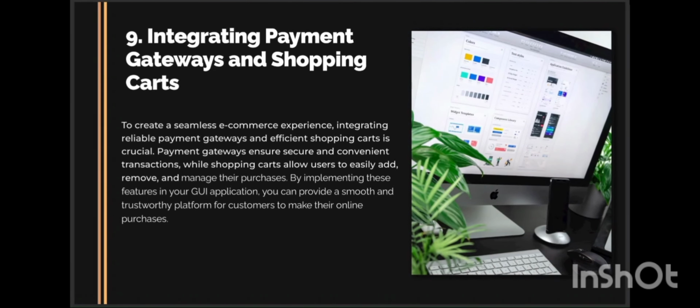And the next one is integrating payment gateways and shopping carts to create a seamless e-commerce experience. Integrating reliable payment gateways and efficient shopping carts is crucial. Payment gateways ensure secure and convenient transactions, while shopping carts allow users to easily add, remove, and manage their purchases. By implementing these features in your GUI application, you can provide a smooth and trustworthy platform for customers to make their online purchases.